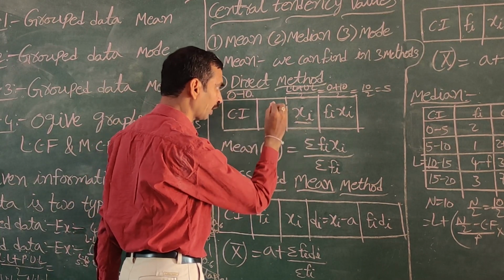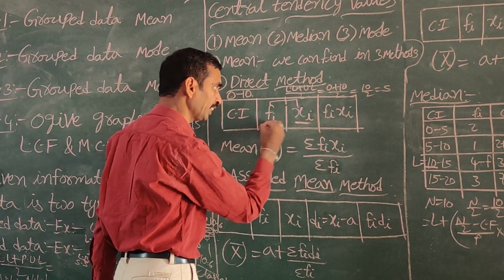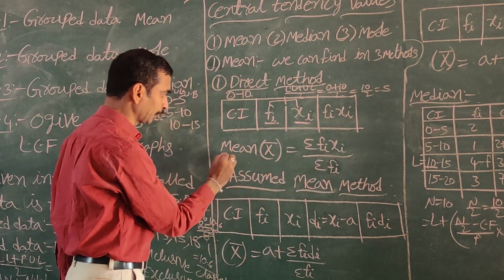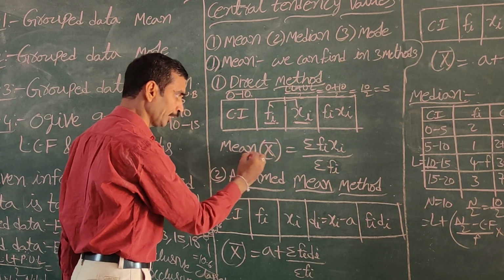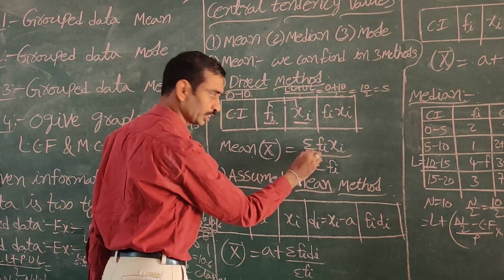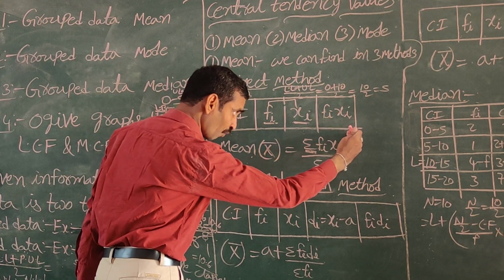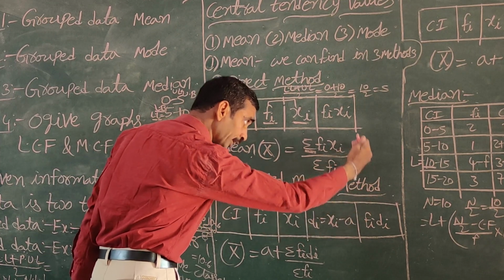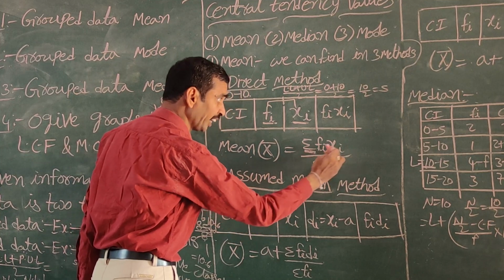After finding the mid value, you take the product of the frequency and mid value, fi into xi. After that, mean is denoted by x bar, which is equal to sigma, and sigma denotes total. We can find all fi xi for the first class, second class, third class, fourth class, like this for all classes. The sum of all fi xi is called sigma fi xi.